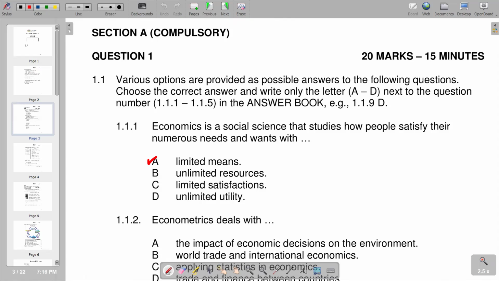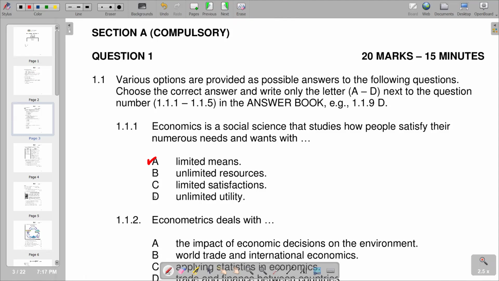Remember, limited means is one of the aspects that entails economics. The means that is being referred to are the resources, and the resources are few, that is, they are limited. So we are saying the resources are in small amounts that cannot meet the needs that we have. So that's what we have on the first question.